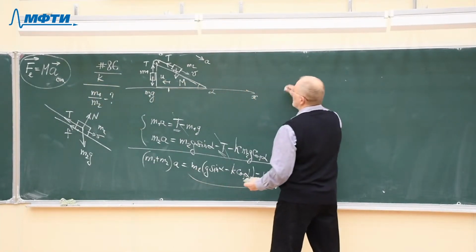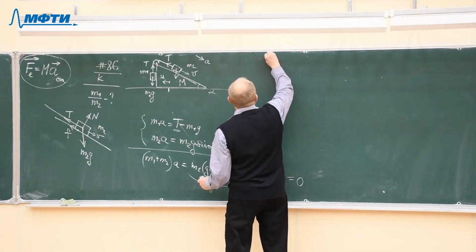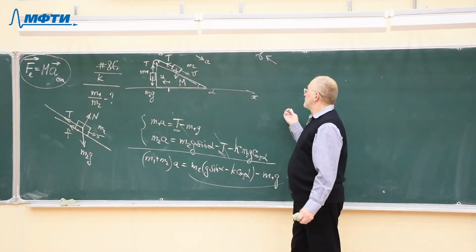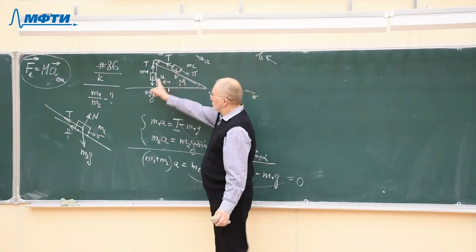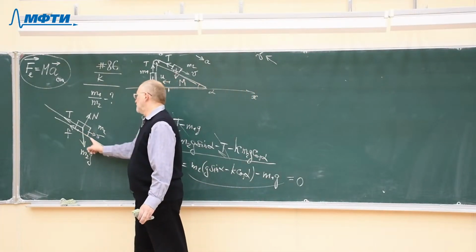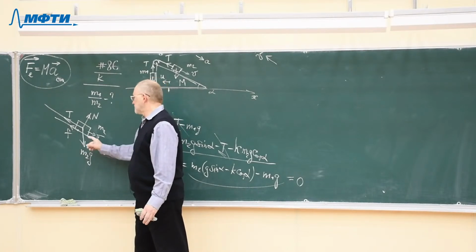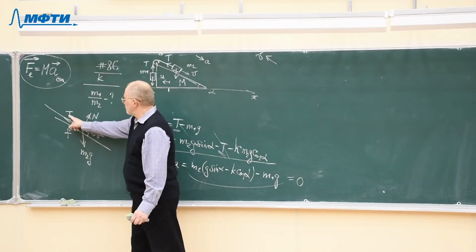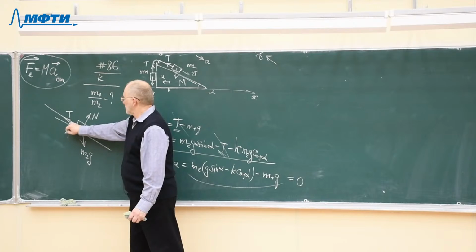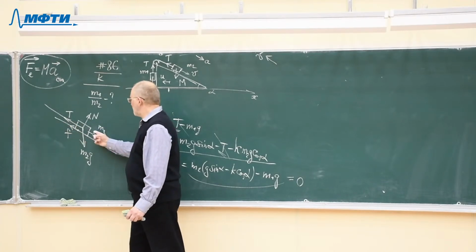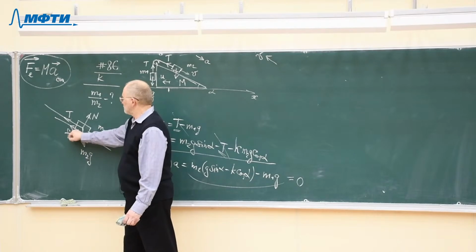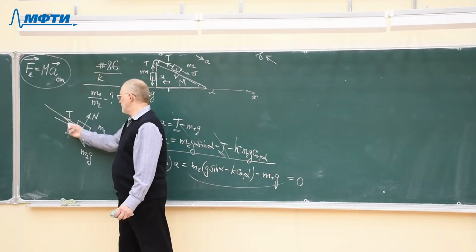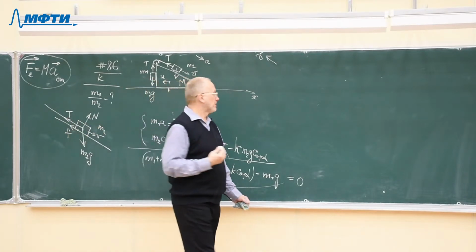Let's write down the new equations, which refer to the case when all the system moves in the opposite direction. What will be the difference? The difference will be in the force of friction. The force of friction will have opposite direction. Before, the force of friction was added to the force of tension in the string. If the body moves in the opposite direction, then the force of friction will be subtracted from T. These two vectors will look in different directions.